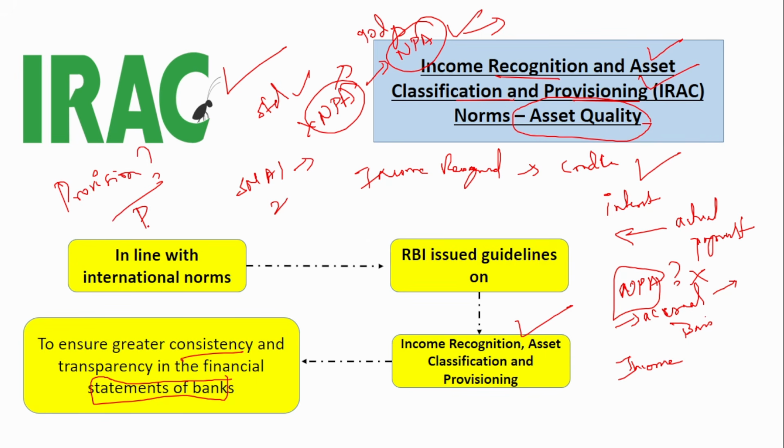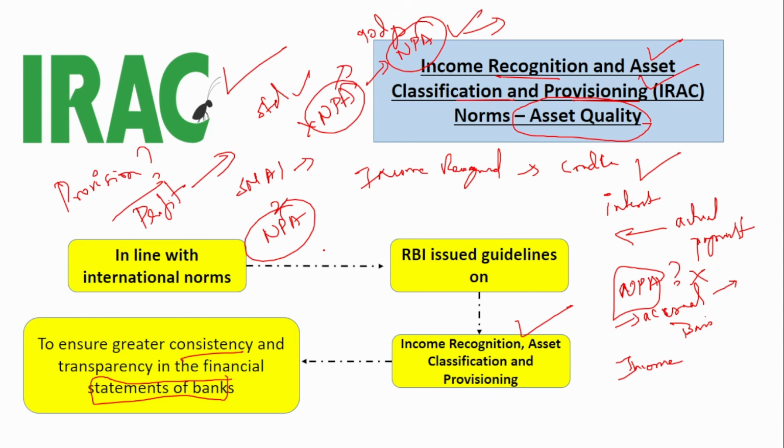Provision means the bank has to keep some amount aside from the profit in order to provision the NPAs. If the NPAs keep piling up, provisioning should be done. This is for the entire stability of the banking system. These provisioning norms were introduced to ensure that the loss assets or the NPA assets are provisioned.